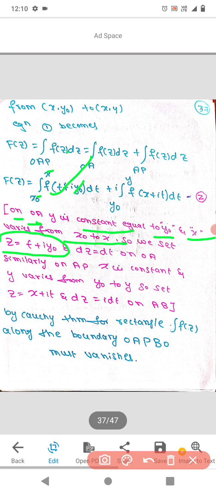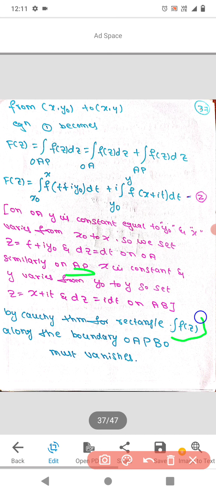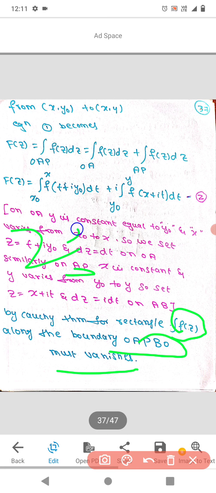Differentiating z, we get dz equal to dt on OA. Similarly, write for AP. Then we know Cauchy's theorem for a rectangle, so the integral of f of z along the boundary OAPBO must vanish. Vanishes means 0.